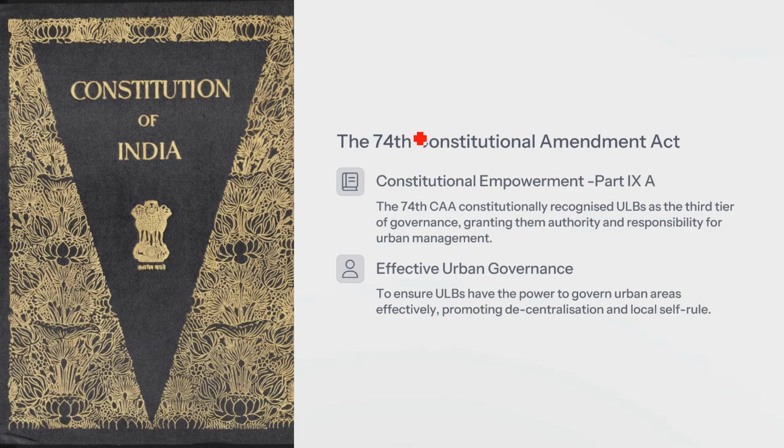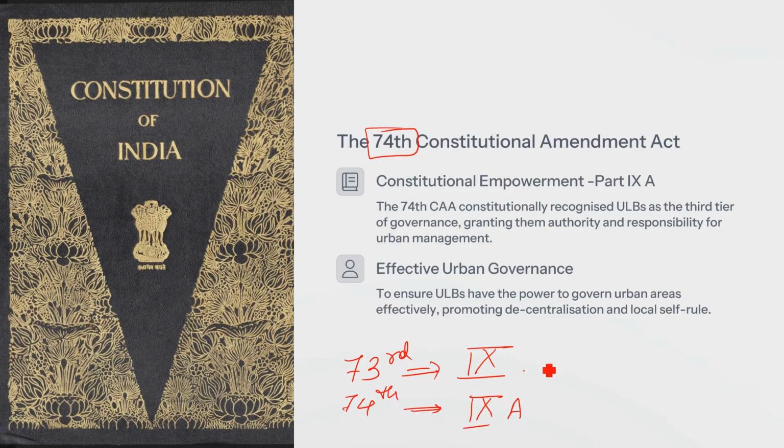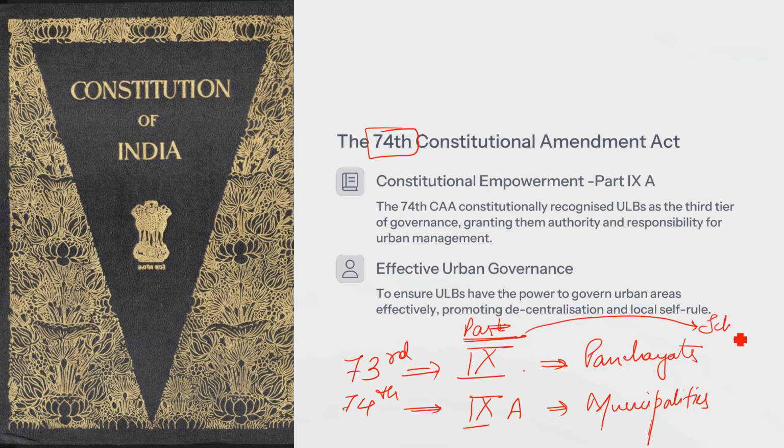So what was the 74th Constitutional Amendment Act? See, the 73rd Constitutional Amendment Act added Part 9. The 74th Constitutional Amendment added Part 9A. Part 9 is with regard to panchayats, and this one is with regard to municipalities. For panchayats, the powers or functions are referred to in Schedule 11.